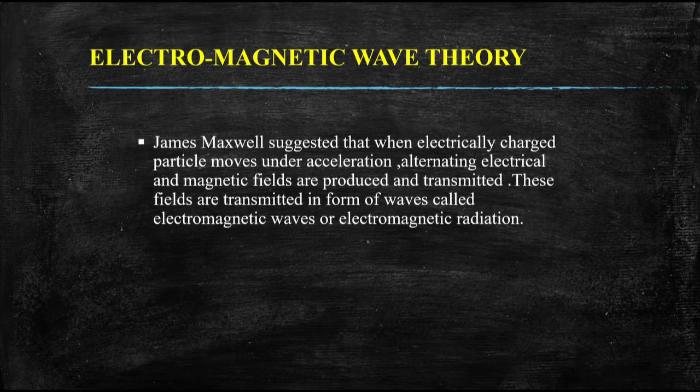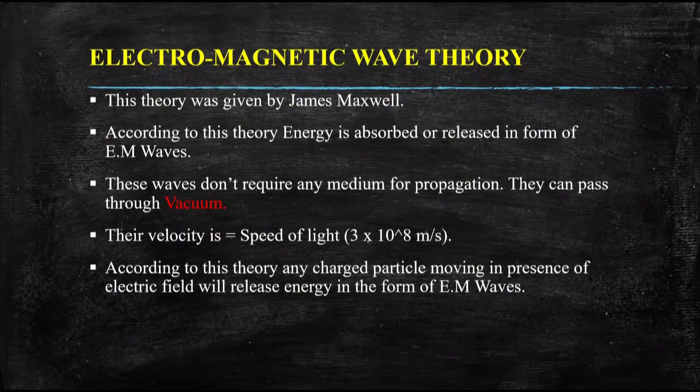So now we will study the properties of these waves, that is, what James Maxwell predicted about these properties. The first point is that this theory was given by James Maxwell. Now the first property: according to this theory, energy is absorbed or released in the form of EM waves.